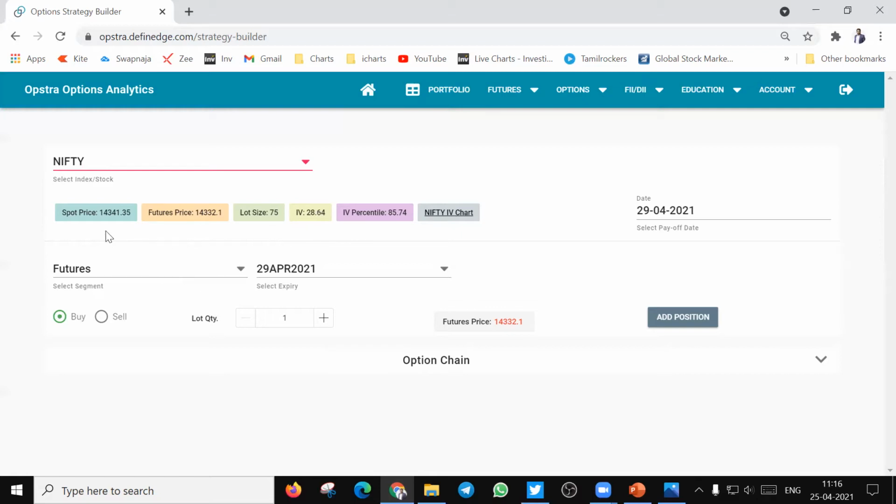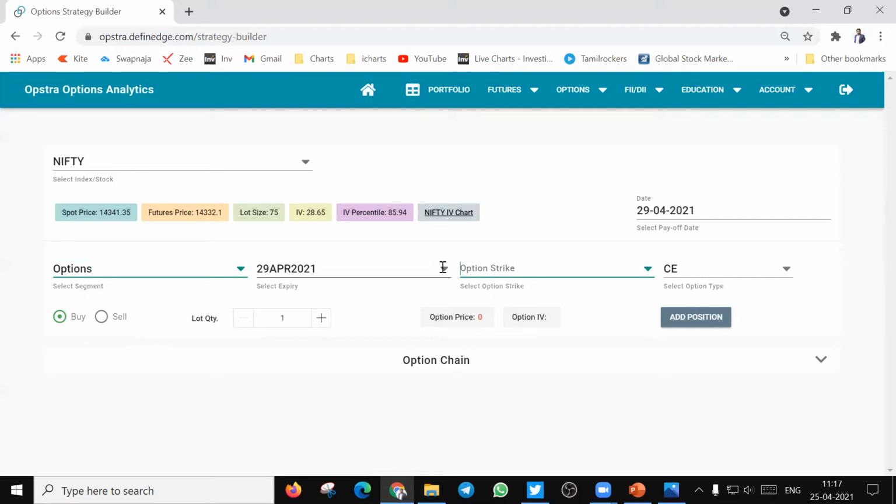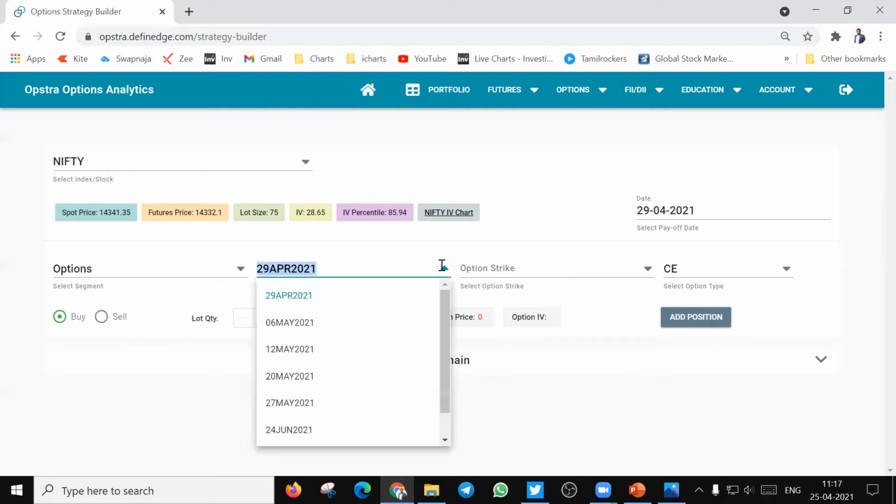And after getting to know this information, here there is an option to select whether you want to trade in futures or options. Since we are trying to do paper trading in options strategies, we will select options. And in the select expiry drop down, you will have all the expiries that are there till December 21, which are available to trade in the exchange.